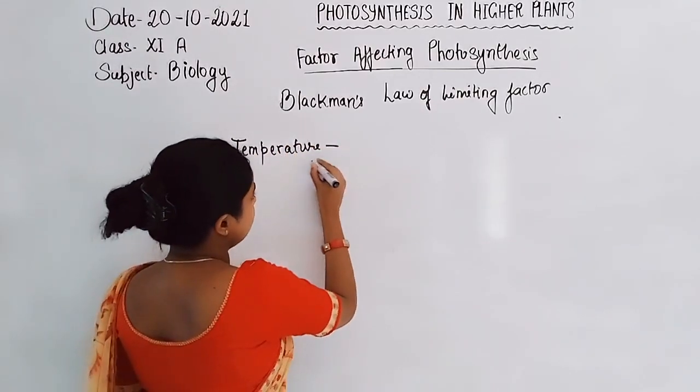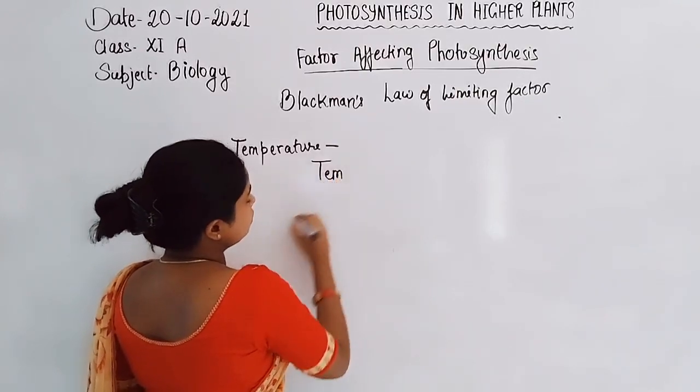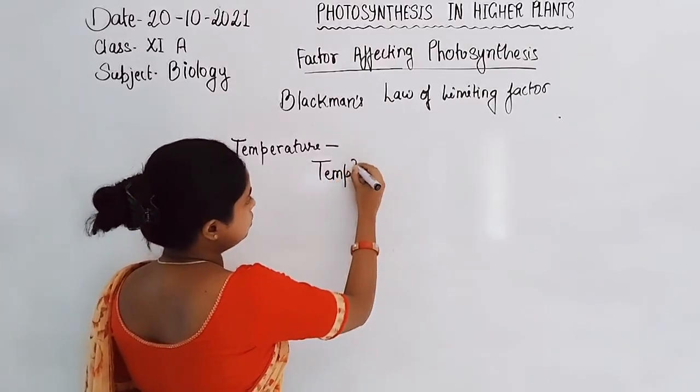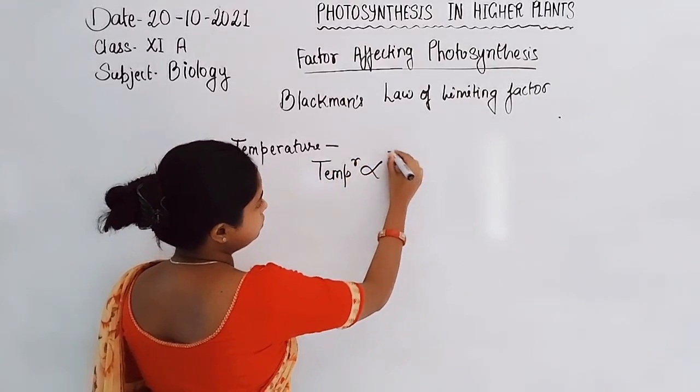Photosynthesis is also directly proportional to temperature.